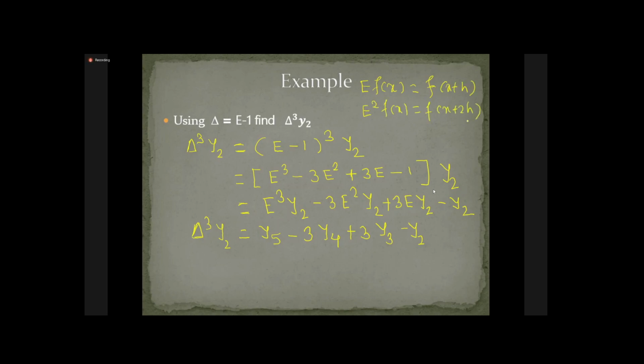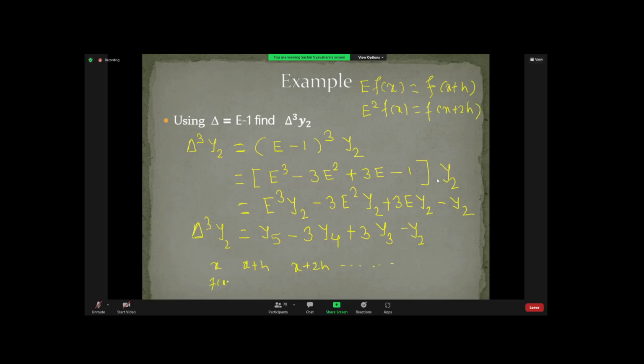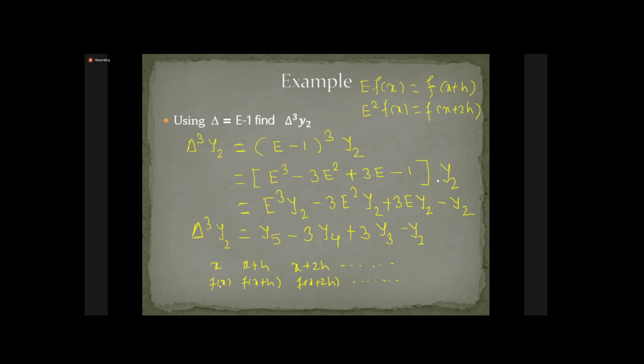But remember, there are two ways of writing this. When we have x, x plus h, x plus 2h, and so on, we can write this as f(x), f(x plus h), f(x plus 2h). So the function is given in this form. But generally we say y equal to f(x). Suppose this is y1, that is y equal to f(x). This is y2, this is y3, and this is y4 and so on. So sometimes, instead of giving in f(x) notation, we use y1, y2, y3 also. So y3 is nothing but f(x plus 2h), that way.